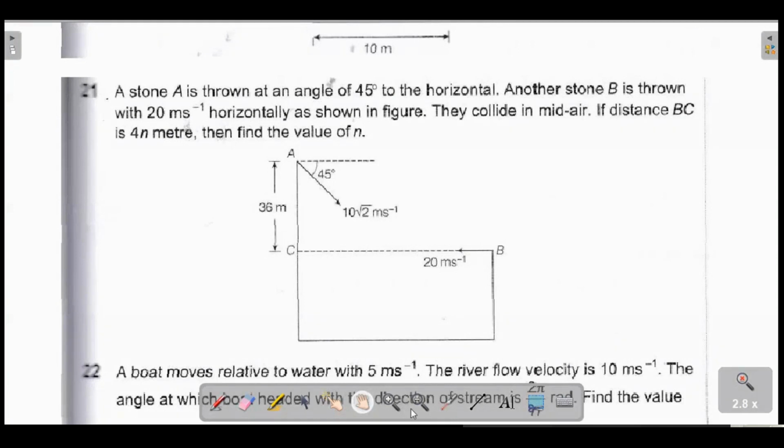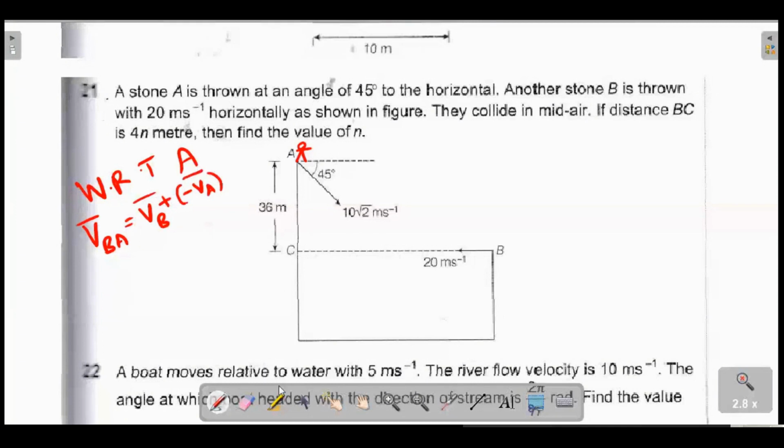So always sit on one particle and watch the other. That's the best way of solving that problem. So I'll choose with respect to A to solve this question. For a person, or the reference frame, who is sitting on A and watching B, he would say the velocity of B with respect to A is always the velocity of B added to the negative velocity of A.